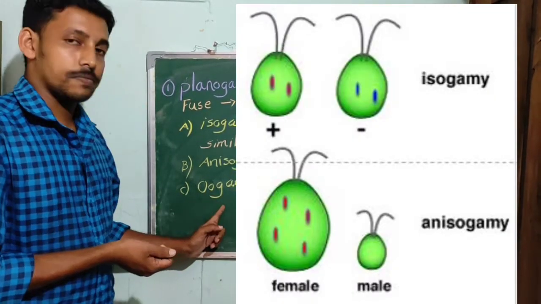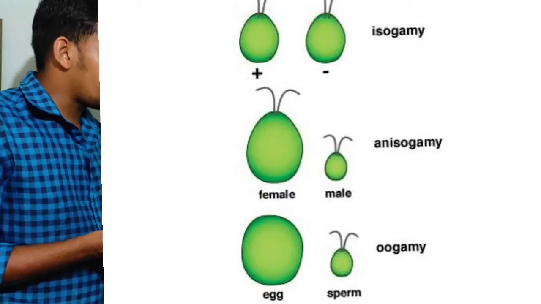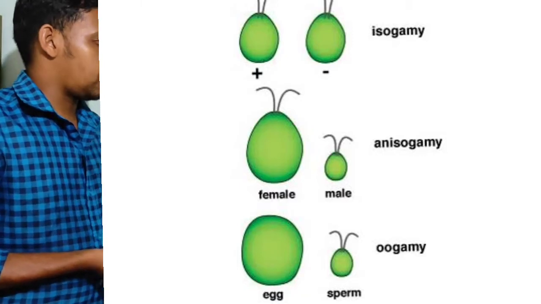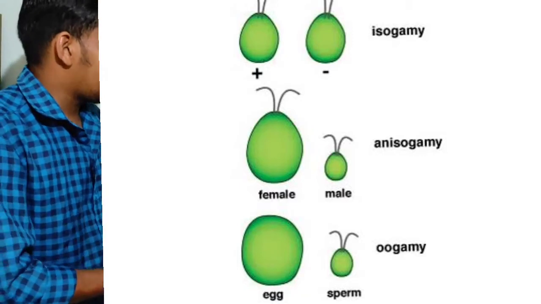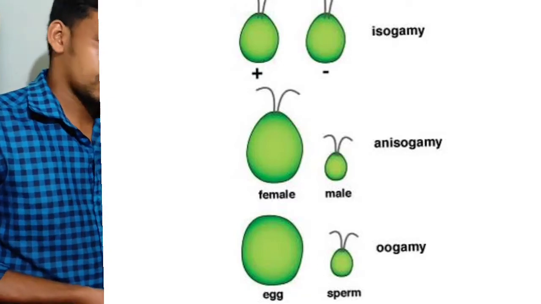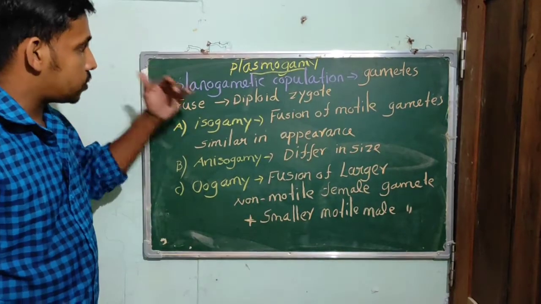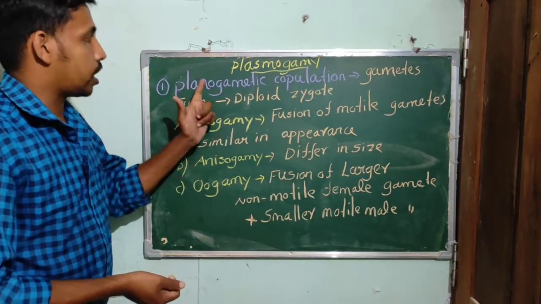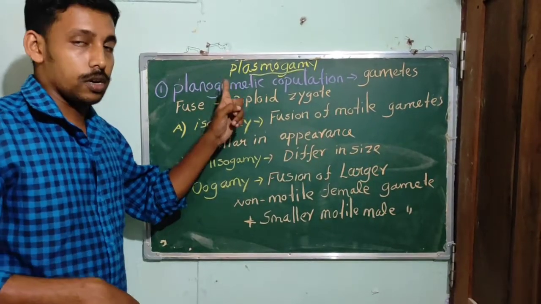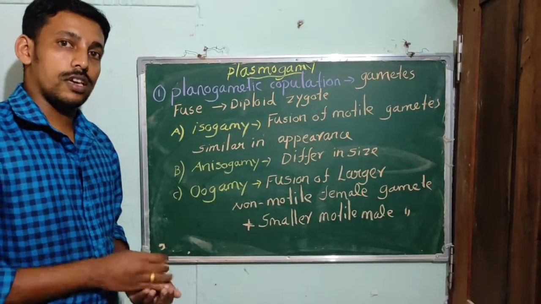Then oogamy is the fusion of a larger non-motile female gamete with a smaller motile male gamete. So the first way is planogametic copulation. Now let's know about the next way.